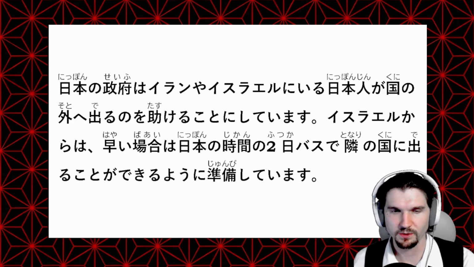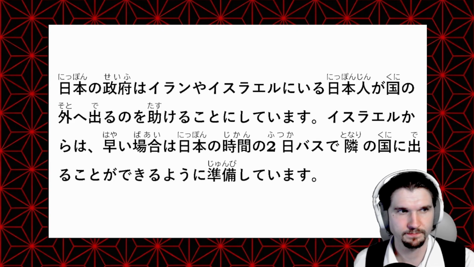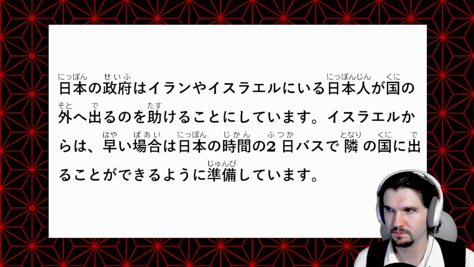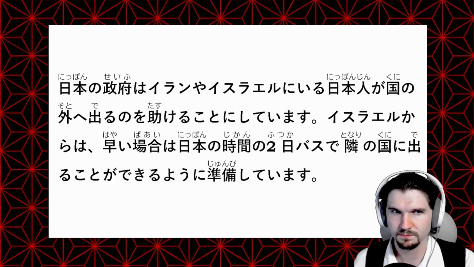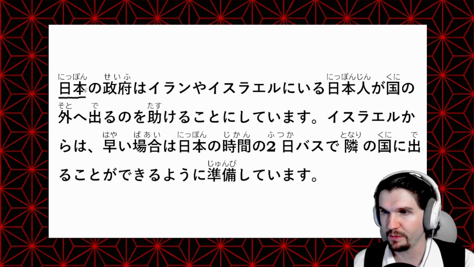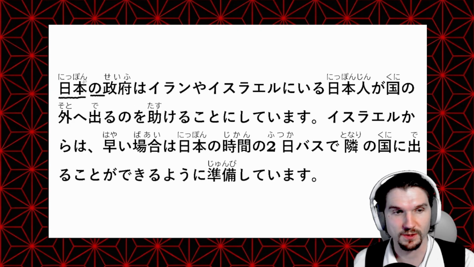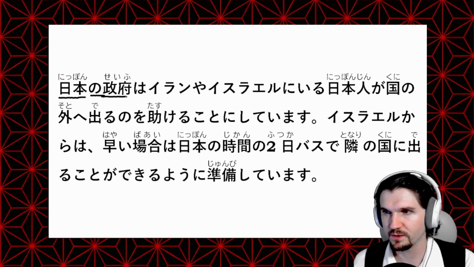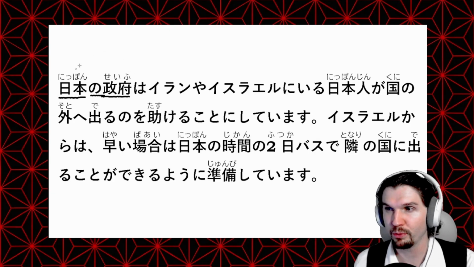Okay, let's jump right into our article here. 日本の政府はイランやイスラエルにいる日本人が国の外へ出るのを助けることにしています。 Okay, so we have Nippon no. So Nippon or Nihon is going to be Japan. No, something from or of Japan. Seifu, going to be the government. So Nippon no seifu, the Japanese government. は it's our main idea here.